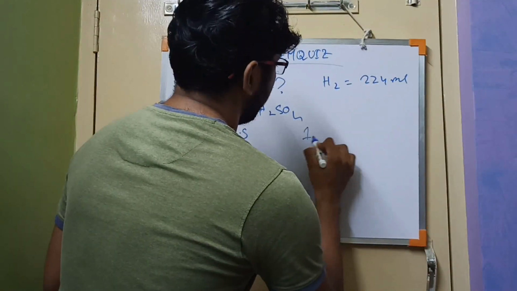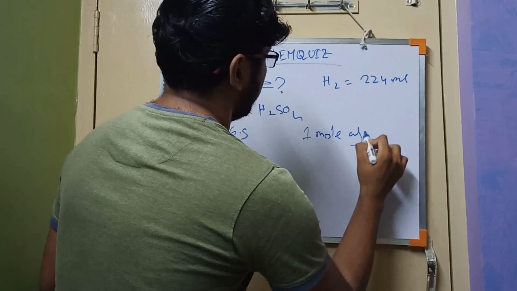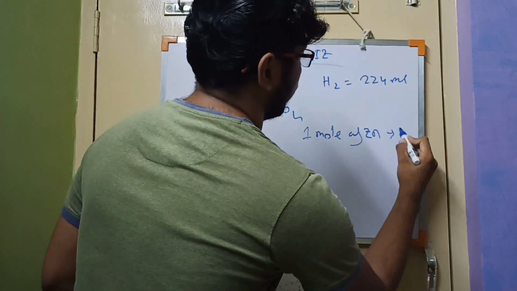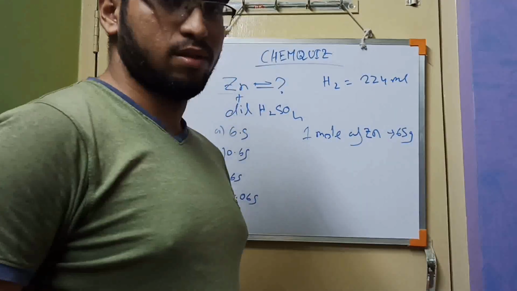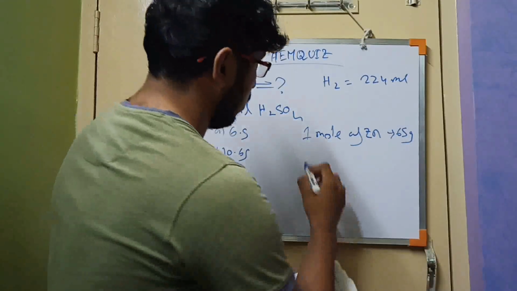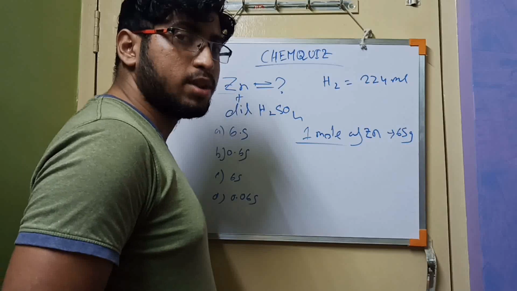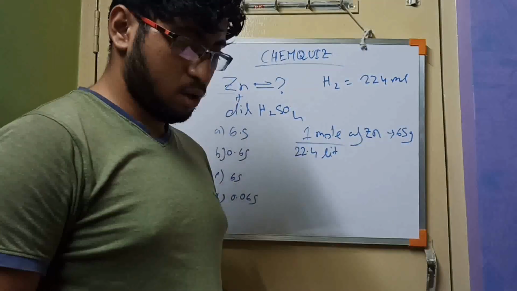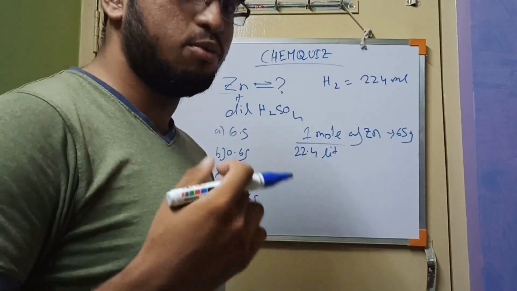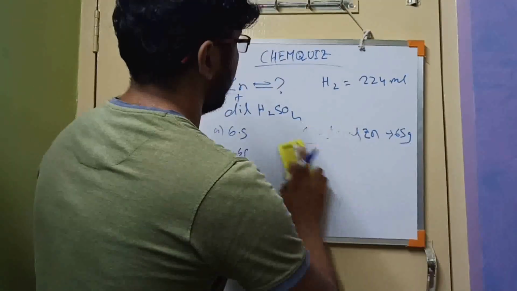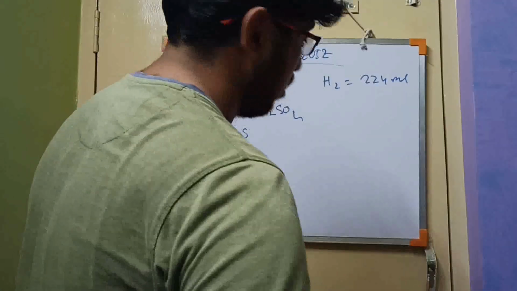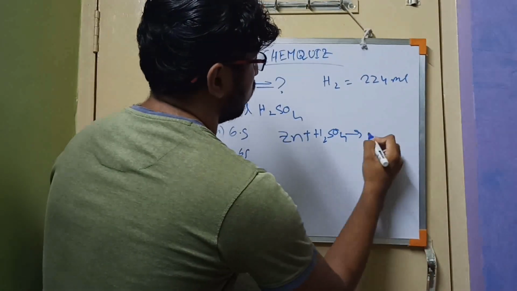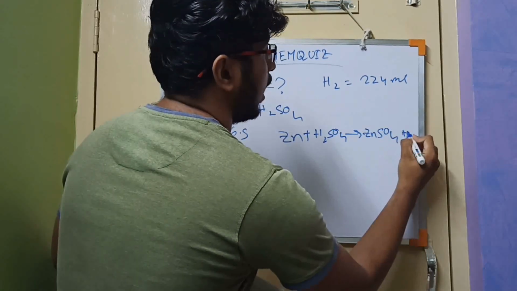Now you can calculate that 1 mole of zinc has a mass of 65 gram. What is the volume of 1 mole of hydrogen? 22.4 liter. If we look at the equation, zinc directly reacts with H2SO4 to form zinc sulfate and H2.